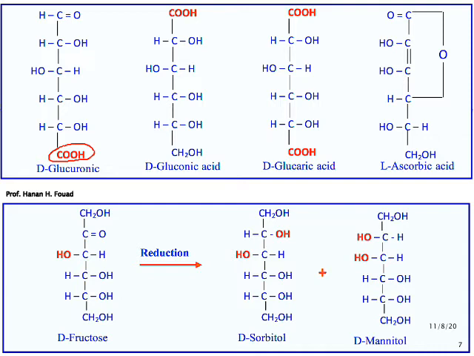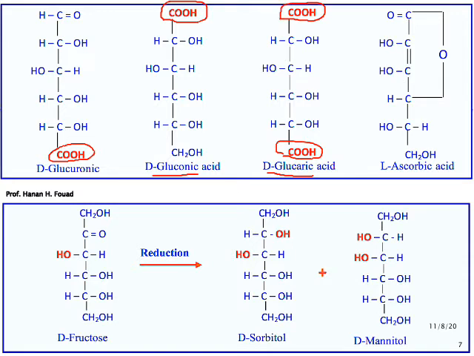This is another type of acid called gluconic acid. For gluconic acid, we oxidize the aldehyde group at carbon number 1. For glucaric acid from glucose also, we oxidize carbon number 6. The alcohol group is converted to carboxyl, and we oxidize the aldehyde group at carbon number 1.